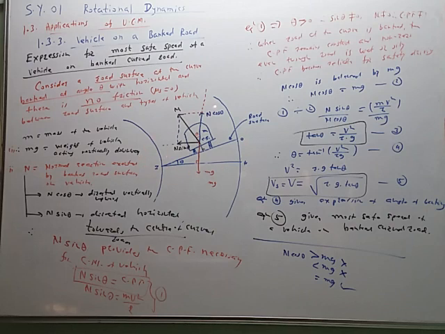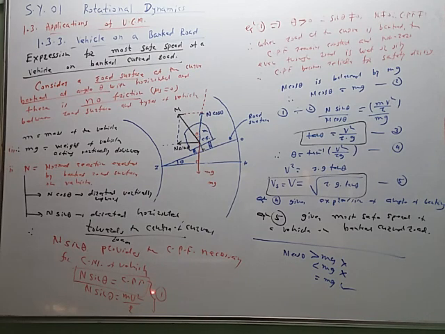Now, out of these 3 forces, N cos theta, N sin theta, and mg, these 2 forces balance each other. Therefore, N sin theta is the only unbalanced force, and it is directed horizontally. बघा ह्या लाईनला पॅरलली horizontally, and the arrow is toward the center. This is a curved road, so its center is on this side. So N sin theta is directed horizontally toward the center, and therefore it provides the centripetal force necessary for circular motion of the vehicle. So N sin theta provides the centripetal force.